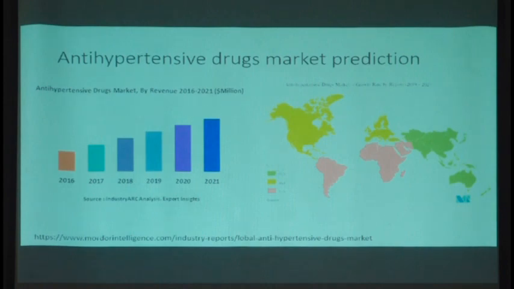Every time a guideline is revised, our graph goes up, and the prediction is that by 2021 it will be $3.5 lakh billion throughout the globe, the total cost of antihypertensive drugs. So I will not make a direct statement that it's regulated by the market, but the impact of the market is very visibly seen.